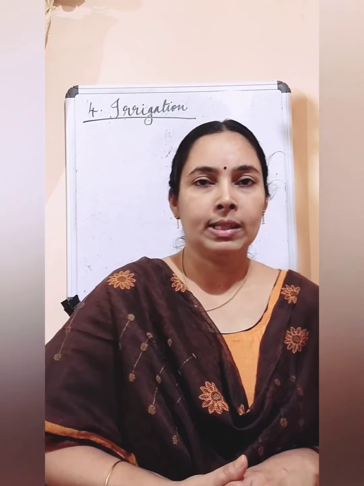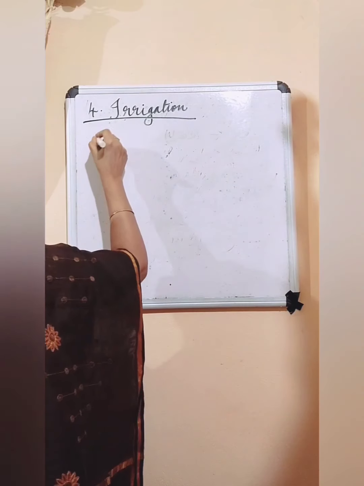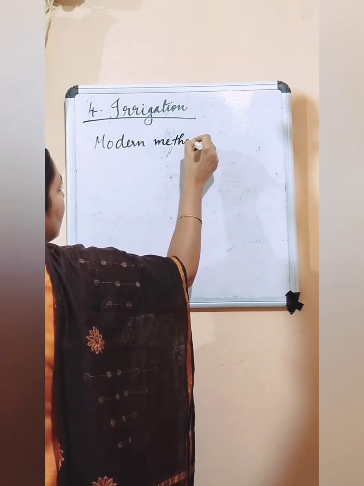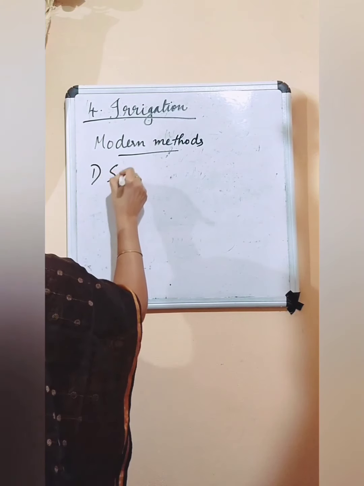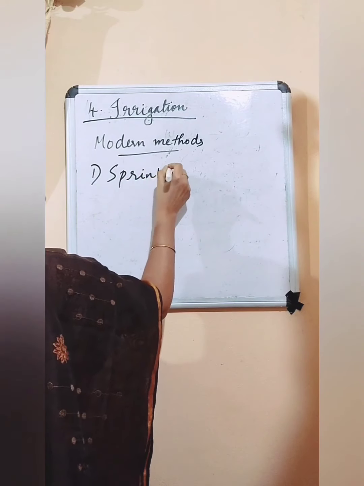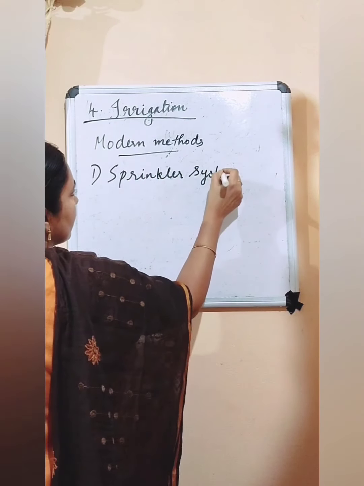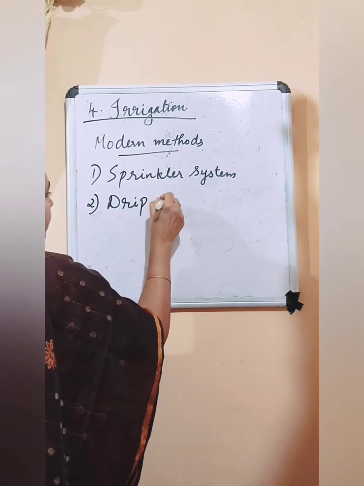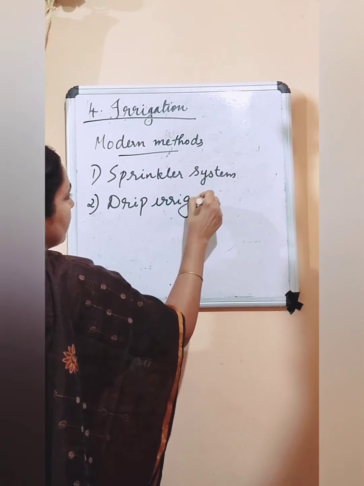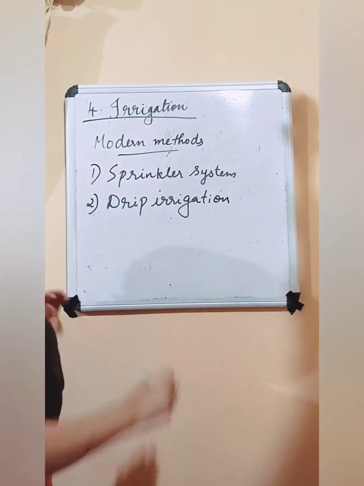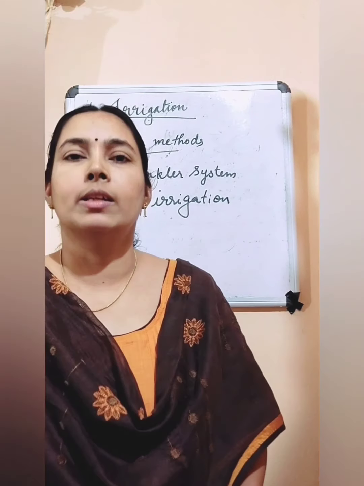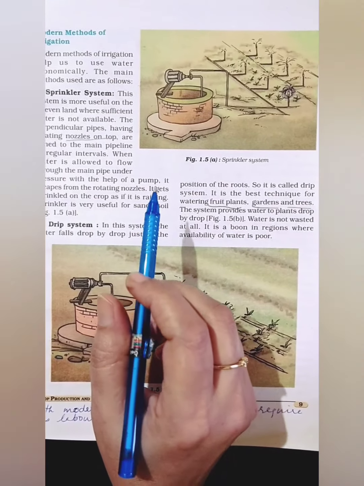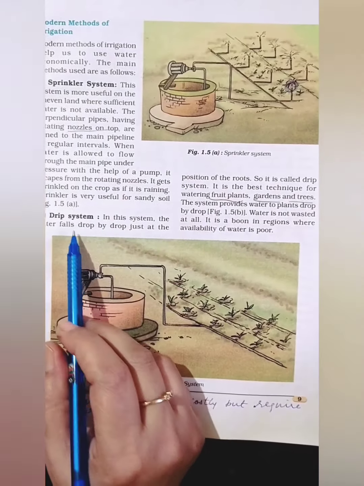And the two modern methods are, first, the sprinkler system, and the second, drip irrigation. So the sprinkler system and drip irrigation. We can look at how they work.